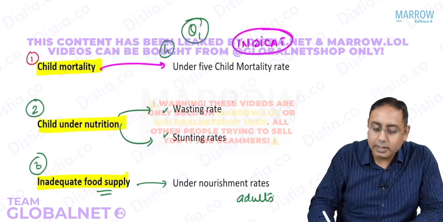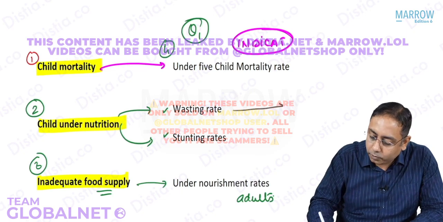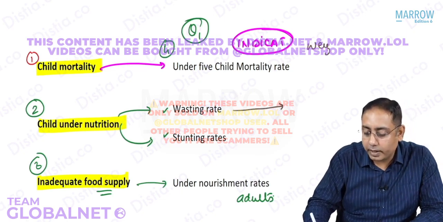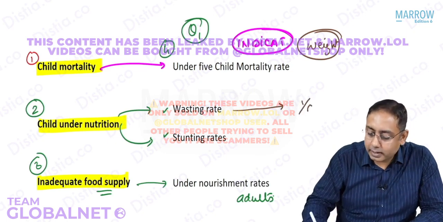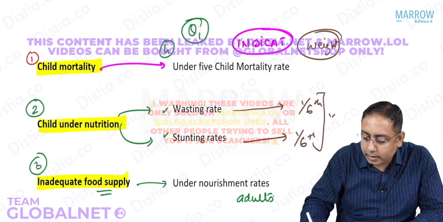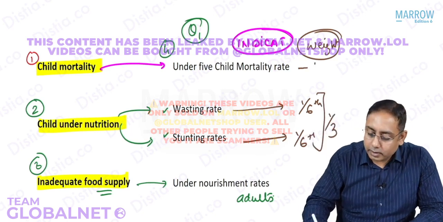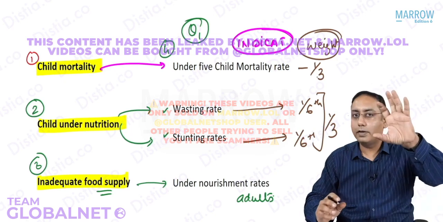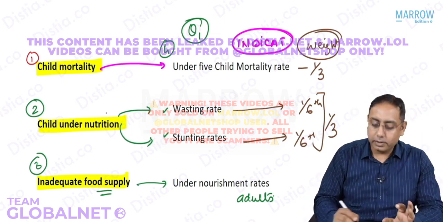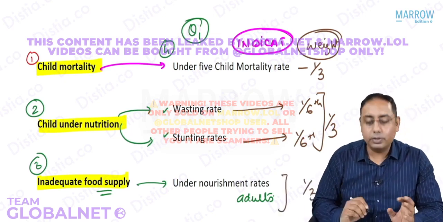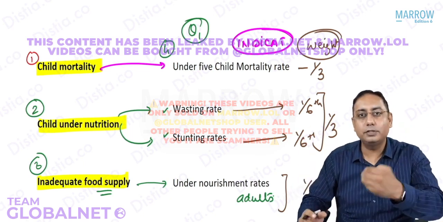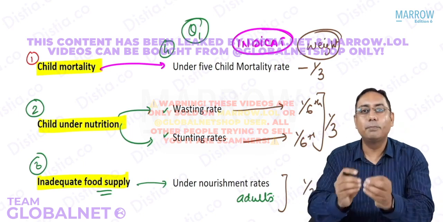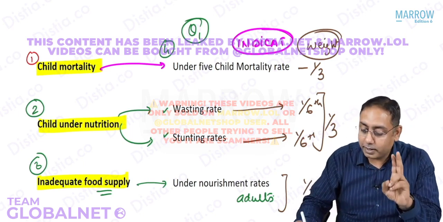So the wasting and the stunting rates, the only point I want to say is about the weight. What is the weightage for this? The wasting rate is taken as 1/6 and the stunting rate is taken as 1/6. Together they are taken as 1/3. So 1/3 weight will be given to the under 5, 1/3 is given to the undernutrition and 1/3 weight is given to the inadequate food supply. They all 3 are in equal proportion. So is it a geometric mean? Answer is no, it is a simple arithmetic mean, which is different from the HDI.